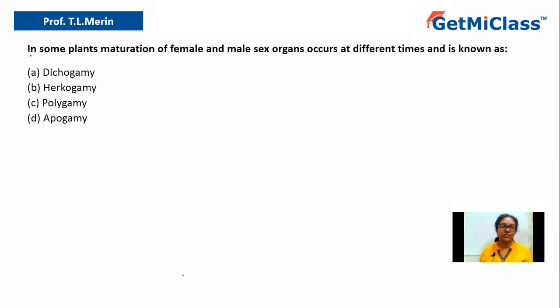Today we are going to solve this question which says: in some plants, maturation of female and male sex organs occurs at different times and is known as option A dichogamy, option B hypogamy, option C polygamy, option D epogamy. So let us understand the question. The question says maturation of female and male sex organs occurs at different times.